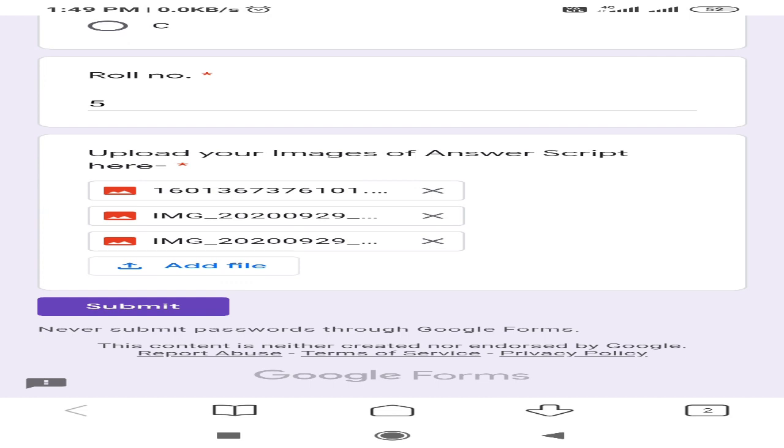Okay, after that if any file is left, for example if one more file was there but I could not upload it, in that case one more option is there again. If you want to add one or more left files, then you can select the add file option again.